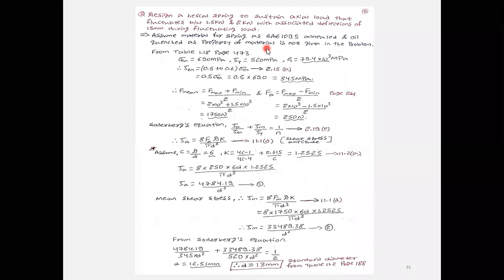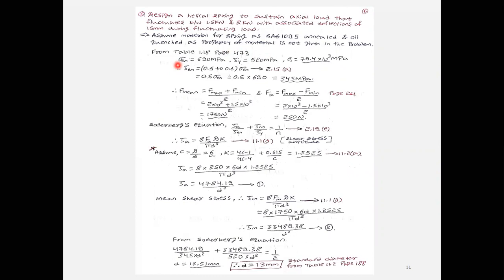And for this material, in your data handbook, table number 1.18, you will get the properties of all the materials. In table 1.18, page number 473 in the data handbook, you will get that table. In that table you need to note down the sigma en values.